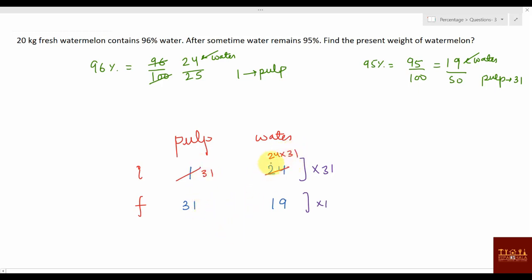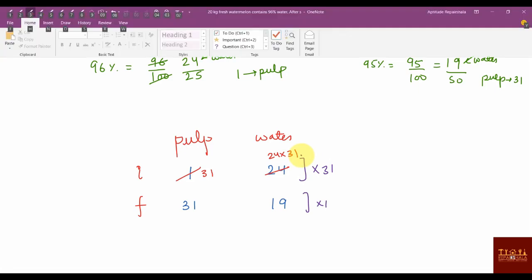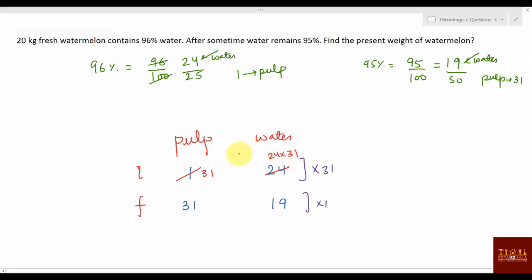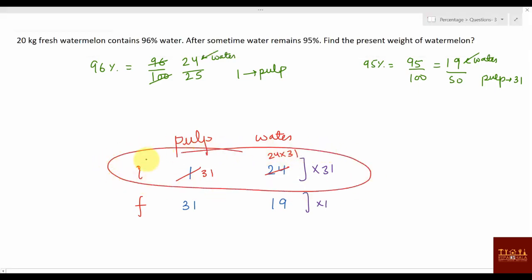Now what they are asking, and what they have given is 20 kg fresh watermelon contains. 20 kg means initial value they have given. So what is the value they have given? This value they have given. Initial value is 20 kg, but actually how much is it? It is actually 24 into 31 unit plus 31 unit, which is given as 20 kg. You can get the 1 unit value here and then substitute here and get the answer, right? So I hope the logic is clear for you.